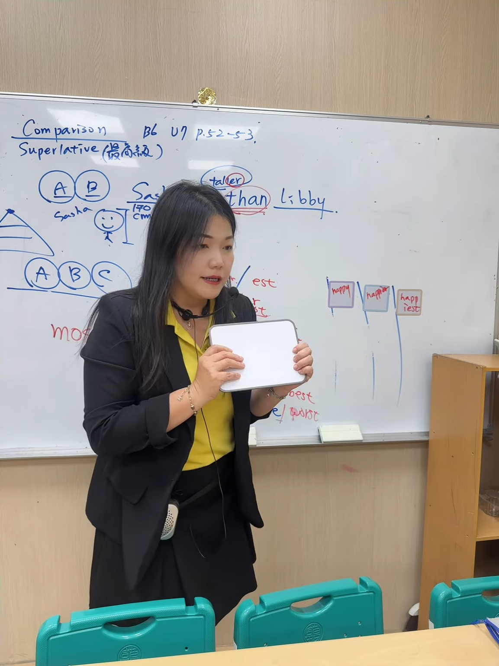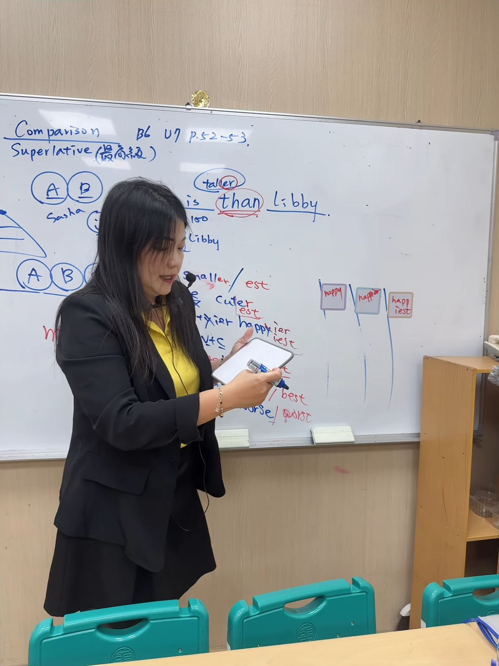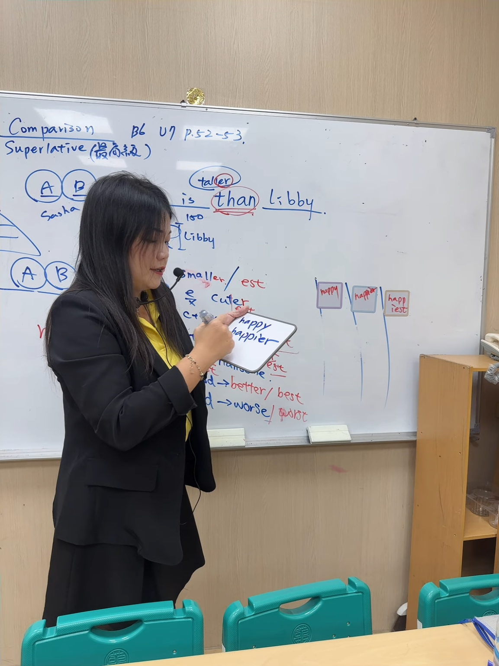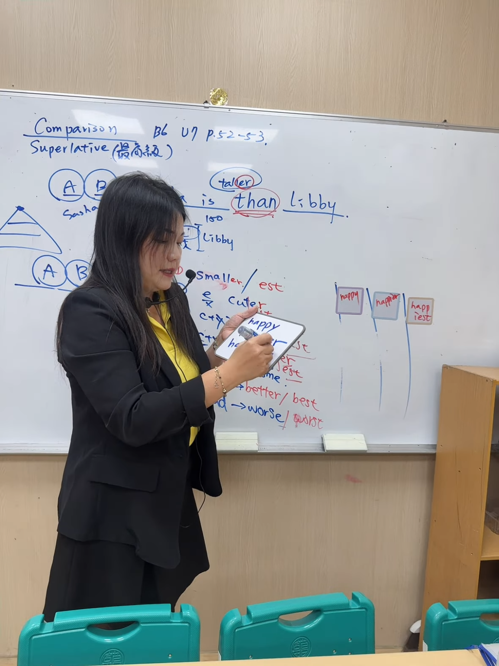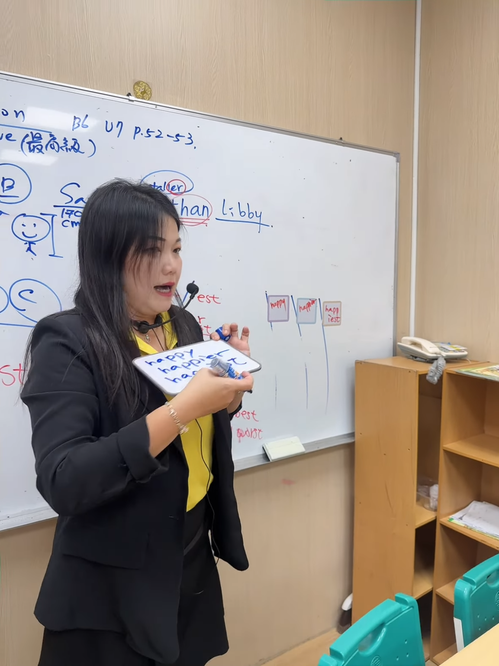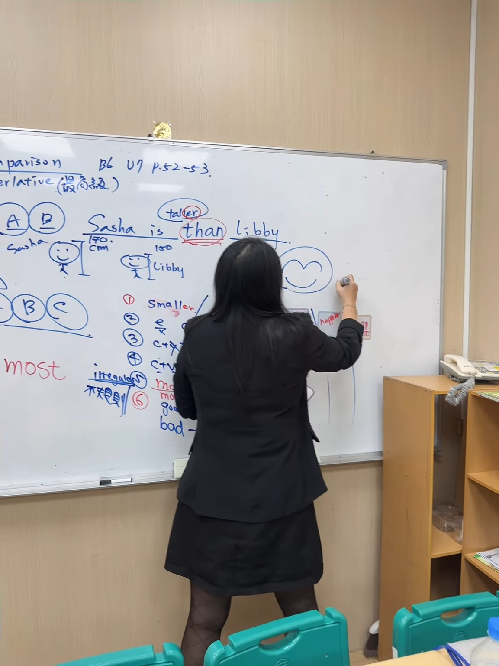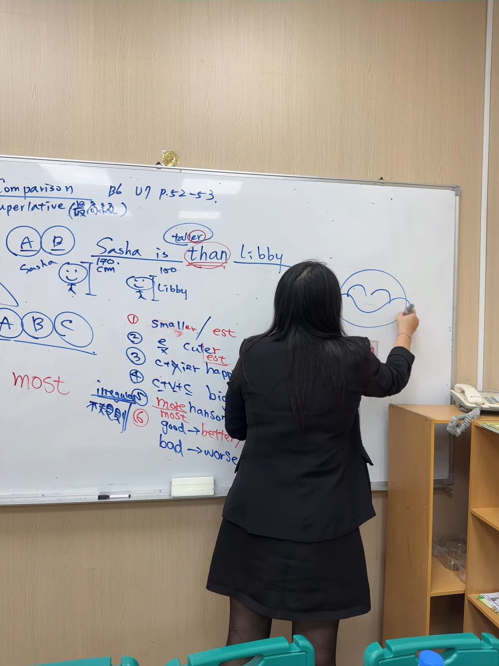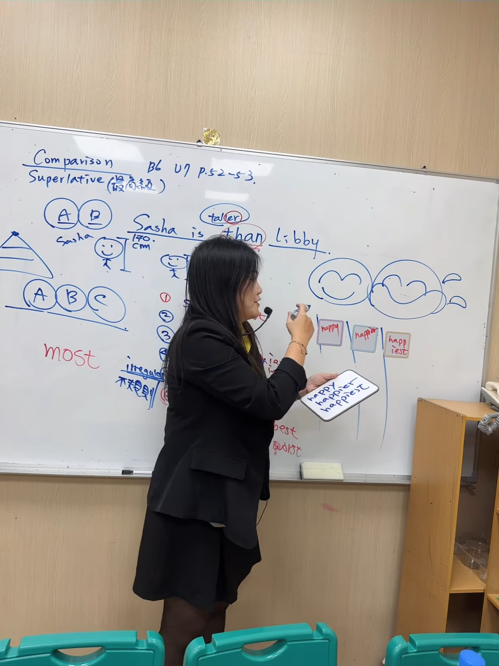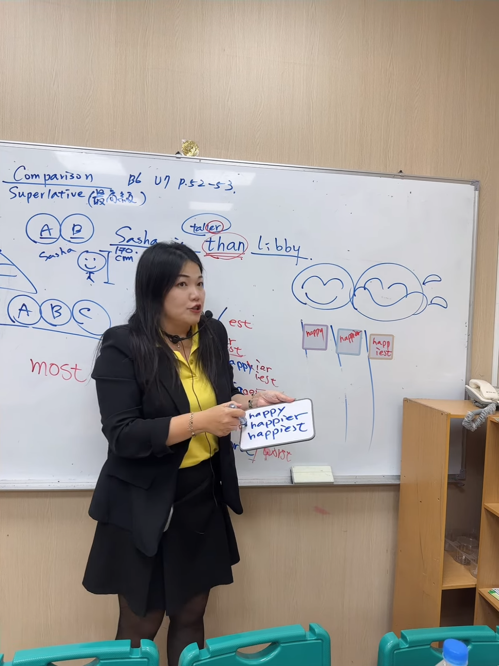Okay, so this is the board. So of course you can use this for your demonstration. So like happy, then happier, then happiest. Okay, so happy, say I am happy. Then, that is Sasha. And that is Libby. So Sasha and Libby. So Libby is happier than Sasha.